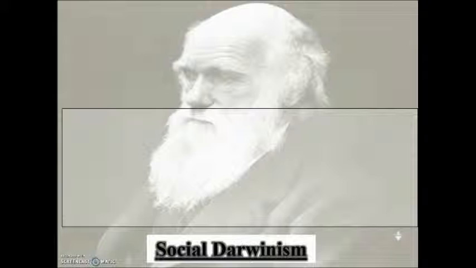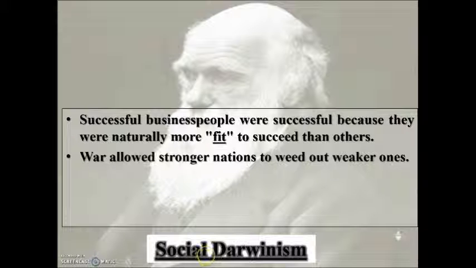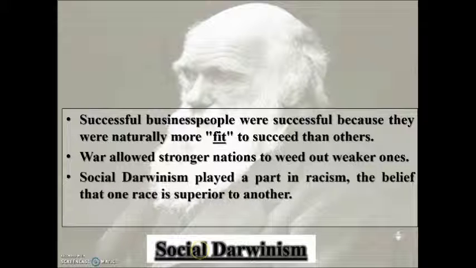From the theory of evolution came social Darwinism, and it adapted to the Industrial Revolution and capitalism. It said that successful business people were successful because they were naturally more fit to succeed than others. Social Darwinism also adapted to war, because war allowed stronger nations to weed out weaker ones. And social Darwinism played a part in racism, the belief that one race is superior to another. We could also use ethnocentrism with social Darwinism, the belief that your culture is superior to another.